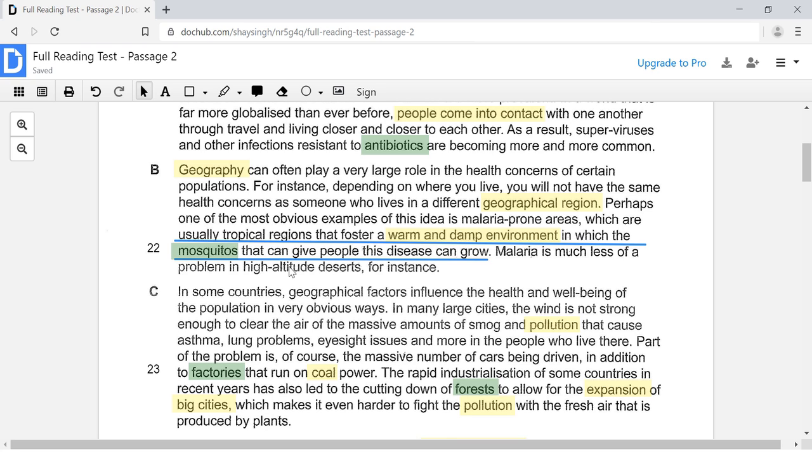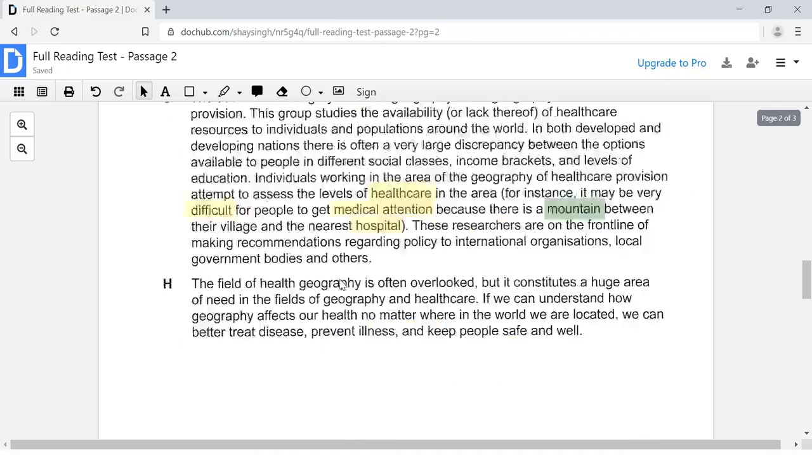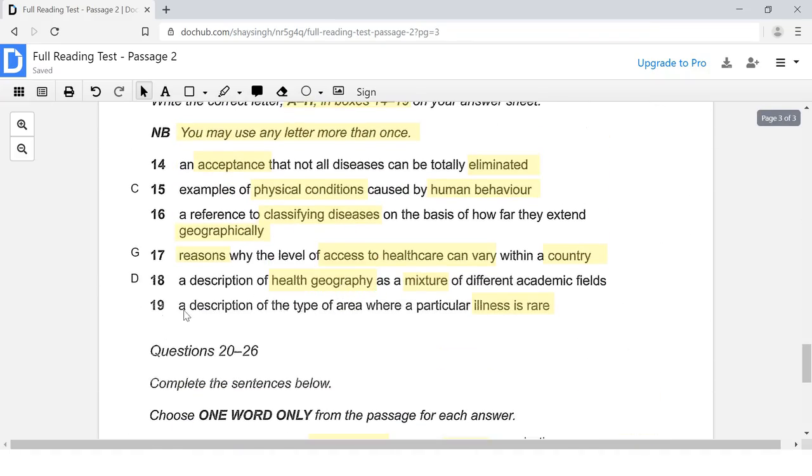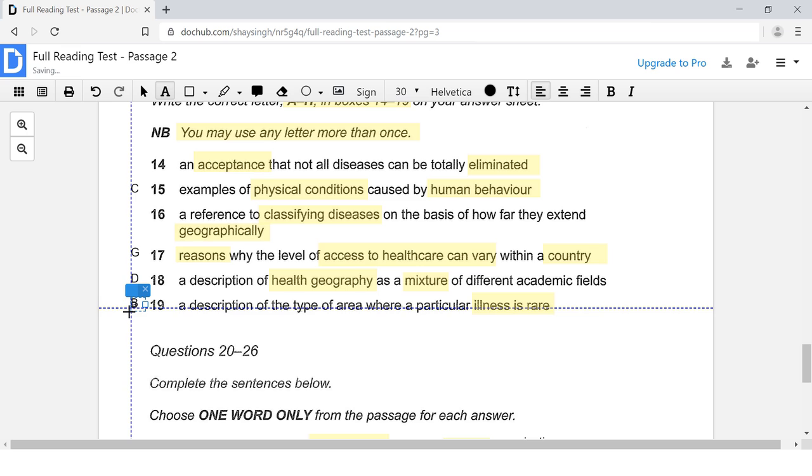Keywords can be hidden right in front of you, and you have to be able to detect it to figure out how that keyword is hiding in a paragraph. So malaria is an illness, and this illness is very rare in this area. So question number 19 is asking us about a description of the type of area where a particular illness is rare. Yes, malaria is rare in which area? In high altitude deserts. So the correct answer for question number 19 is going to be the letter B.